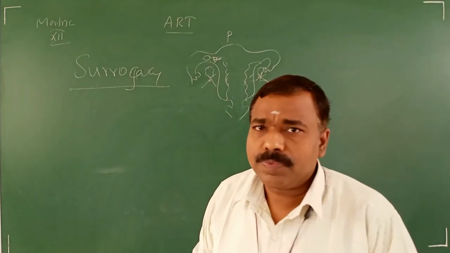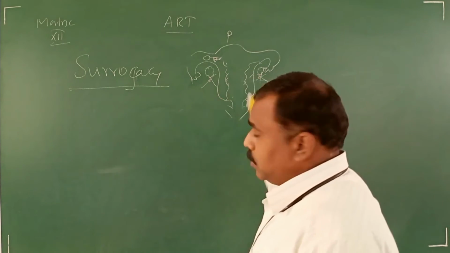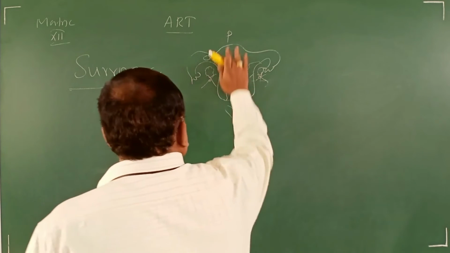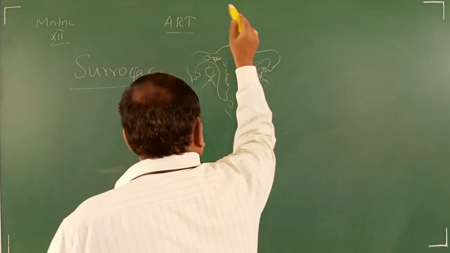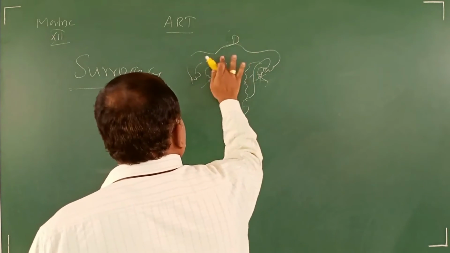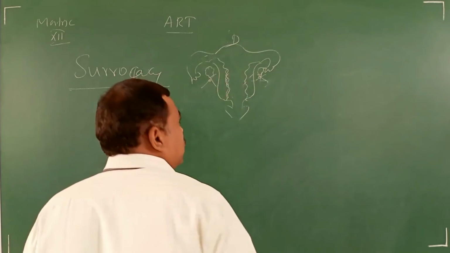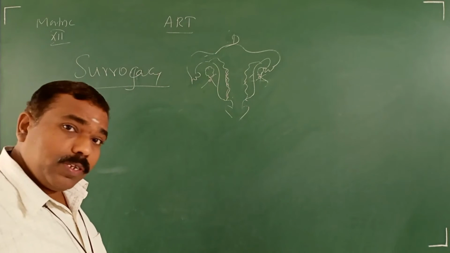What is that? Consider this a patient. Donor. Which donor? Uterus donor.